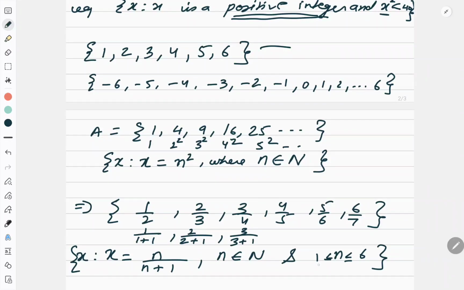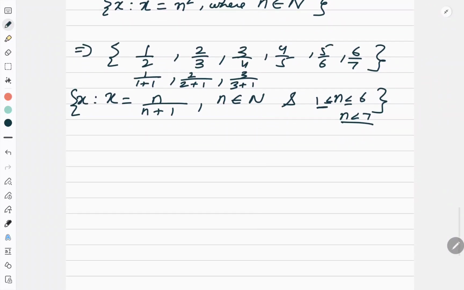Or even if you don't want to mention this part, it's perfectly okay, because I know that natural numbers start from 1. So you can just write n is less than or equal to 6, or you can also write n is less than 7. That also represents n is less than or equal to 6. Okay, so this is how we write down the answers.